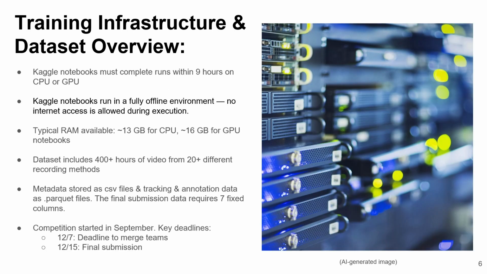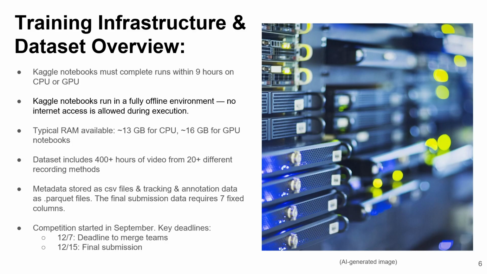On this slide, I want to quickly go over some of the practical constraints of the competition, because these rules shape a lot of decisions that we made later on. First, every submission has to be generated inside a Kaggle notebook, and each notebook must finish running within 9 hours, whether you're using a CPU or a GPU. So efficiency becomes extremely important at this point.